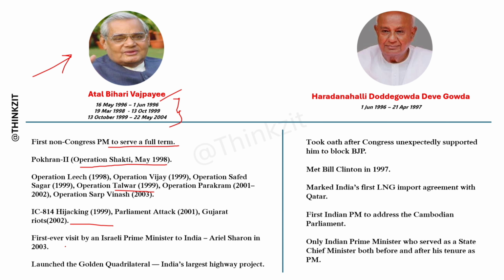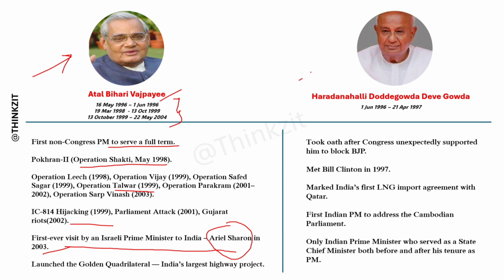The first ever visit by an Israeli Prime Minister to India, Ariel Sharon, in 2003, was under his tenure. He launched the Golden Quadrilateral, India's largest highway project. And tell me in the comments in which city was the Pokhran 2 test conducted. Okay, this is a question for you.